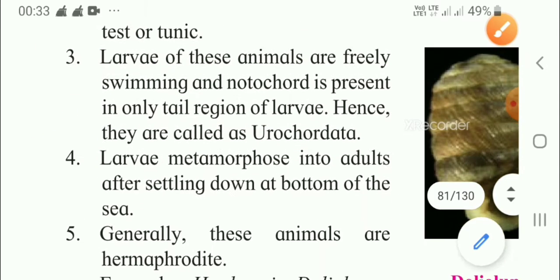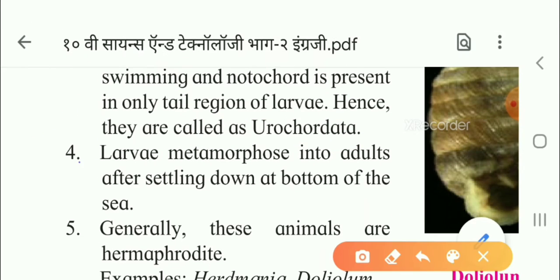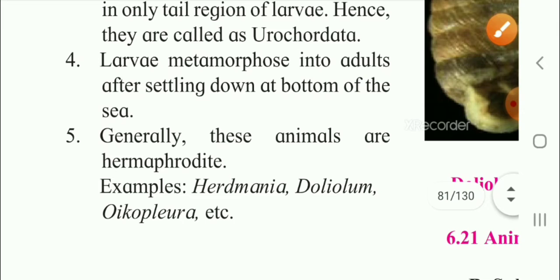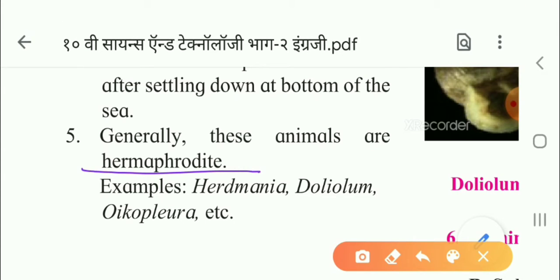Now, what is the next point? Larvae metamorphose, that means change into adults. After that, they settle down at the bottom of the sea. The next point is, generally these animals are hermaphrodite. Hermaphrodite means both sexes, male and female, are present in the same organism. This is the fifth characteristic. What are the examples? Herdmania, Doliolum, Oikopleura. These all are examples.